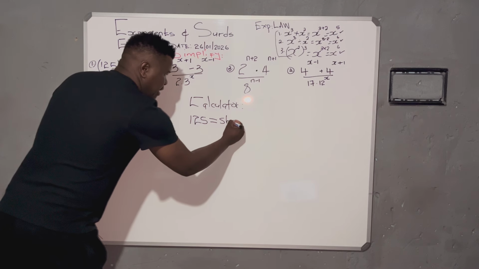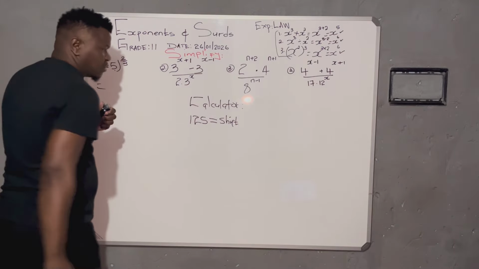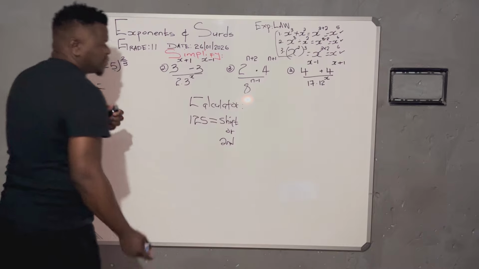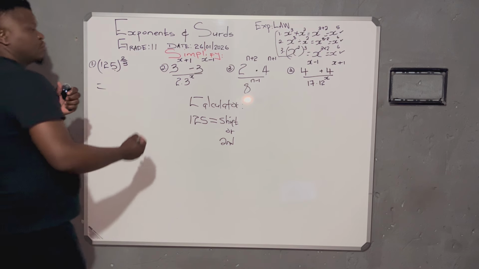This depends on the nature of the calculator you are using. Some use the second function like this, depending on the calculator. 125 equals, shift.